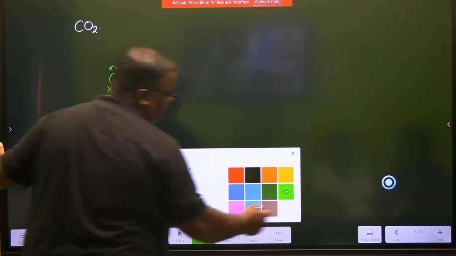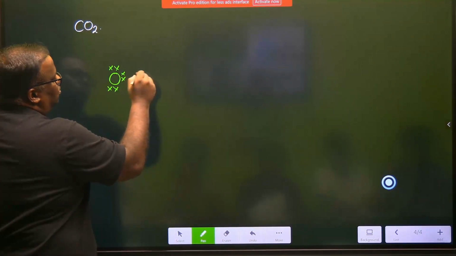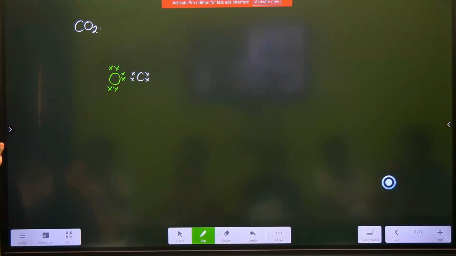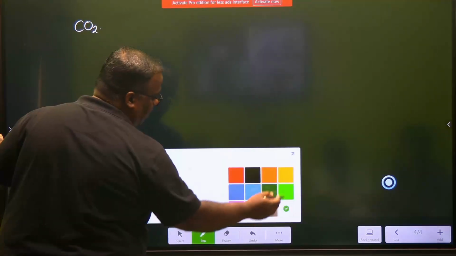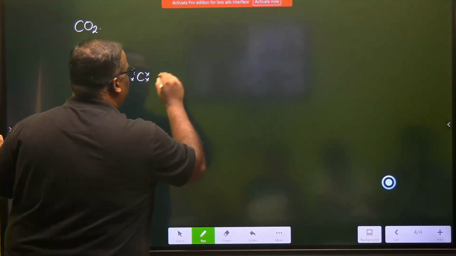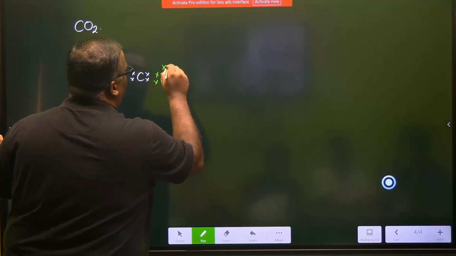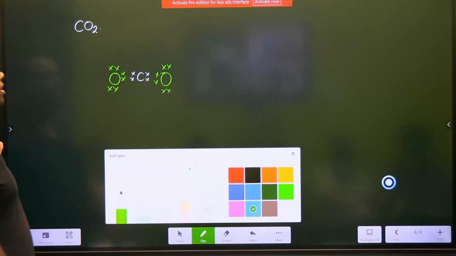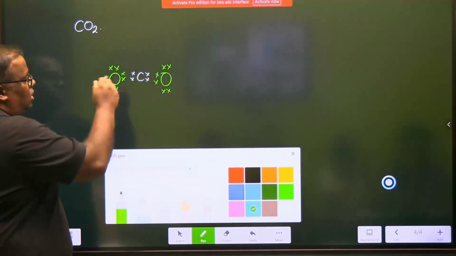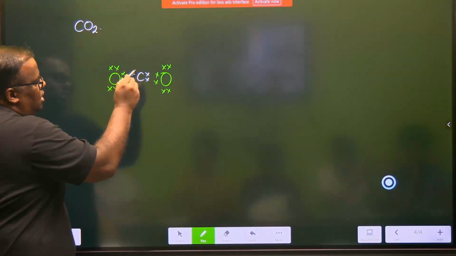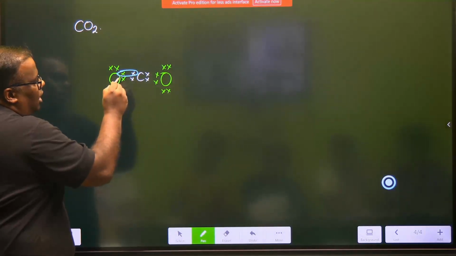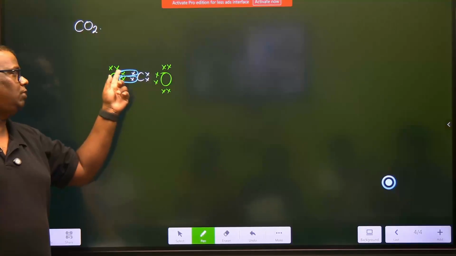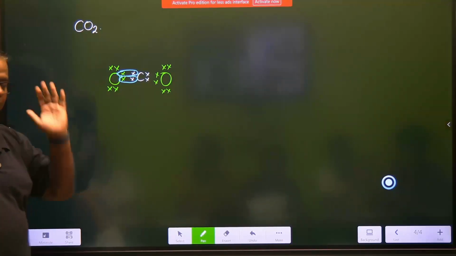Based on that, a little bit I will rearrange carbon just for your understanding. So let's say this is my carbon atom. I am supposed to have 4 electrons. These are the 4 electrons of carbon, and oxygen has got 6. So I have another oxygen which is coming on this side: 1, 2, 3, 4, 5, 6. Now let's look at the bonding that is taking place. Oxygen needs 2 electrons. So this is your first bond and this is your second bond. If you count for this oxygen now, it has got 8 electrons. So this oxygen is satisfied.